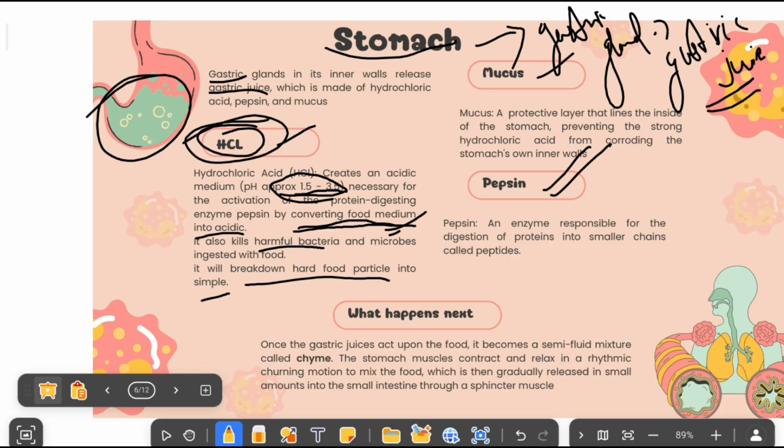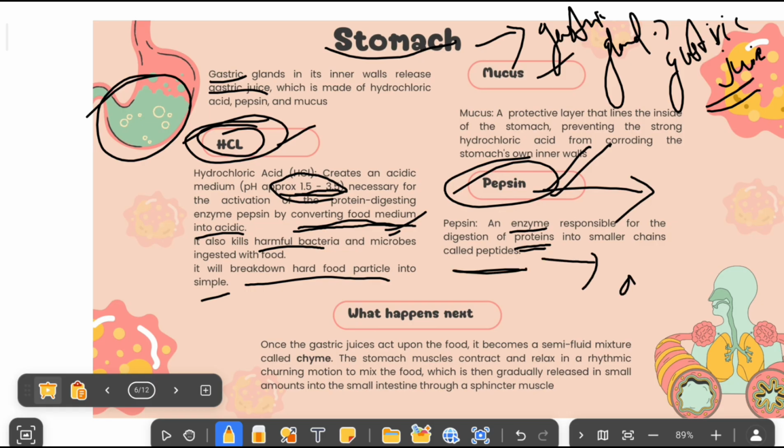This pepsin will act only in the acidic medium. Now see, pepsin is an enzyme and it will break down the protein. We will call this a peptidase. This peptidase again will convert into amino acid.